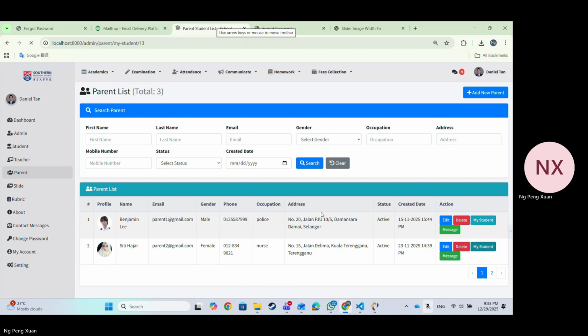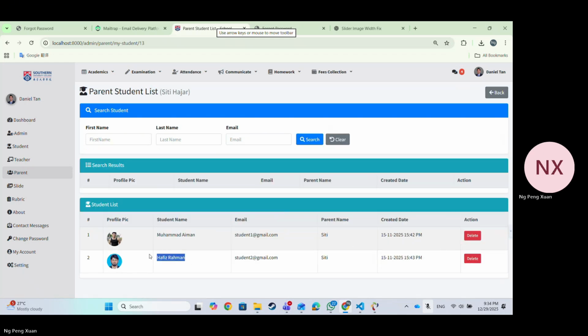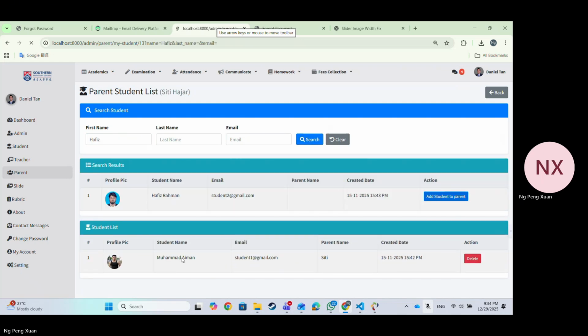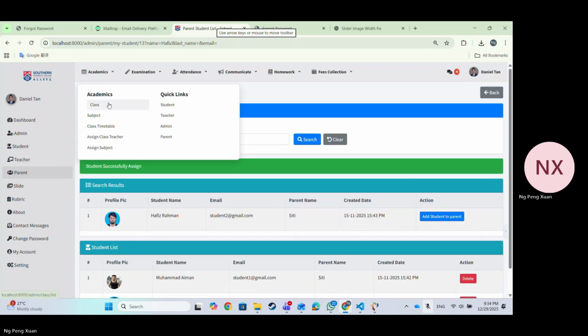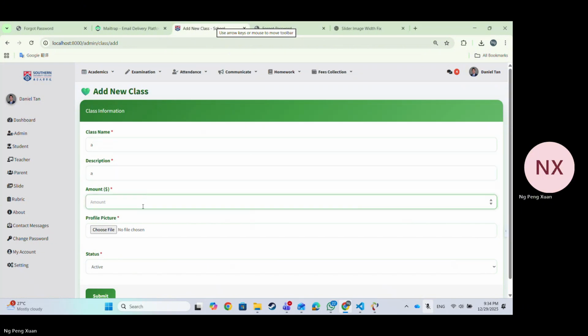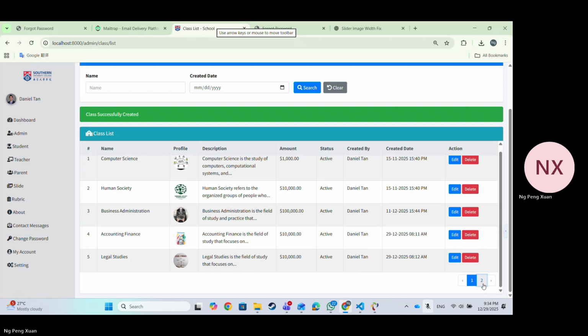Now we go to the parent list. This allows us to assign a student to the parent, so that in the parent dashboard we can see the student result, subject, and others. Now it's in the class list. We can add the class, add the amount. We also can edit it.